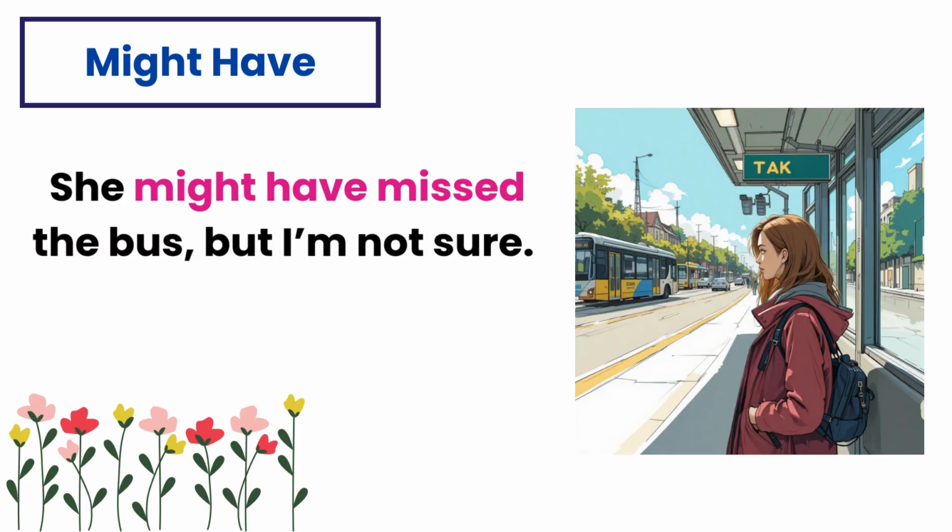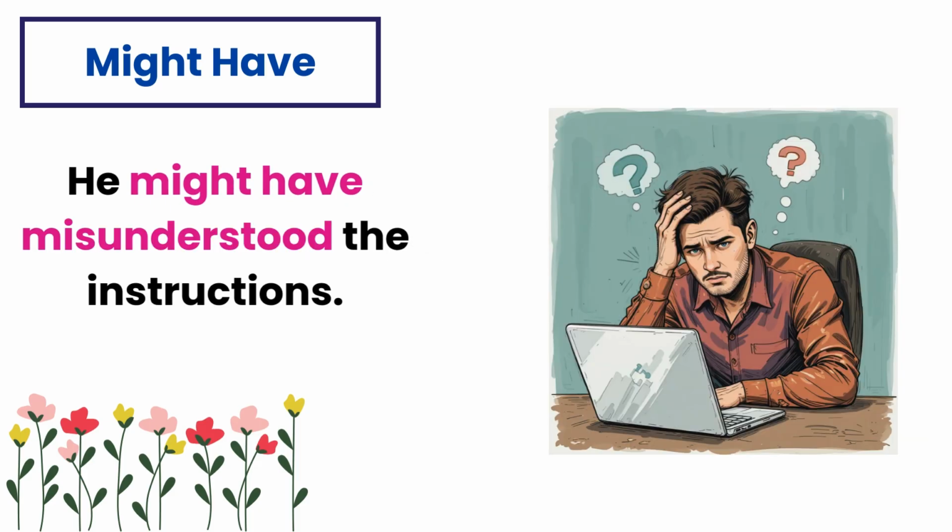She might have missed the bus but I'm not sure. In this sentence, might have indicates a possibility of missing the bus, but there's uncertainty. He might have misunderstood the instructions. Here, might have suggests it's possible that he misunderstood, but you're uncertain.